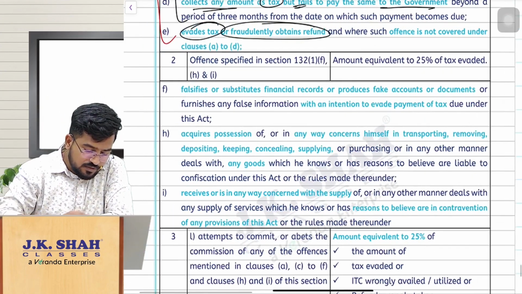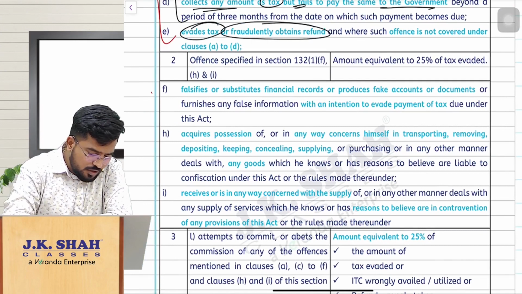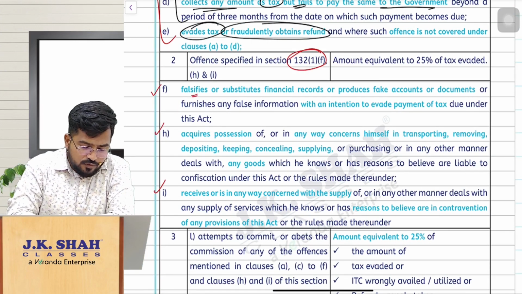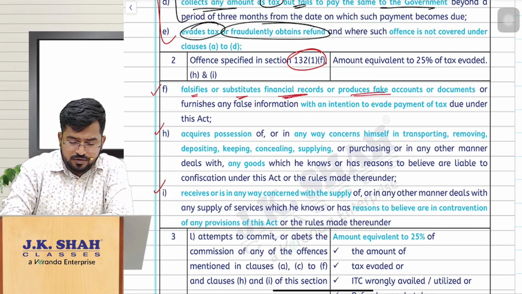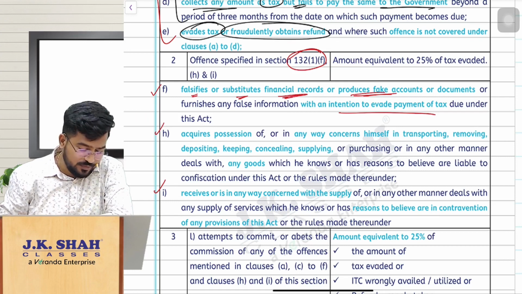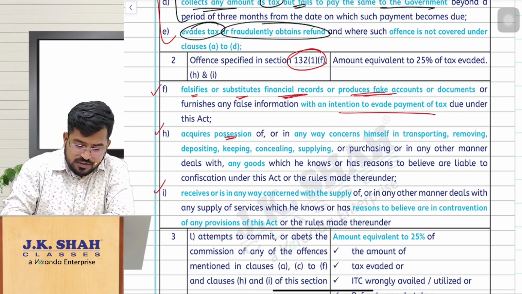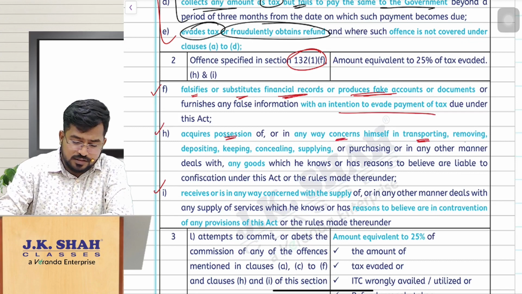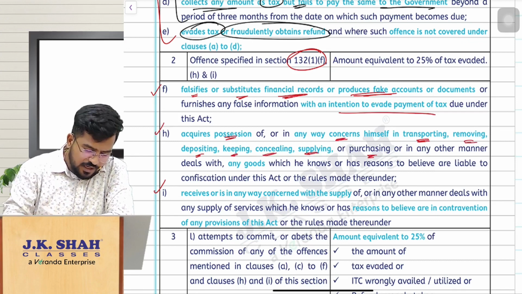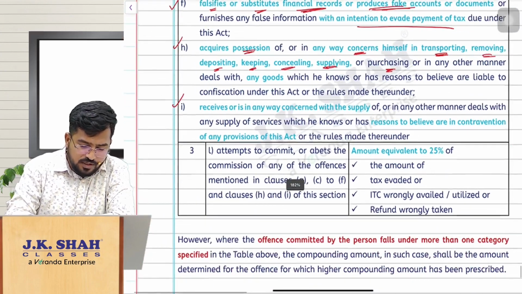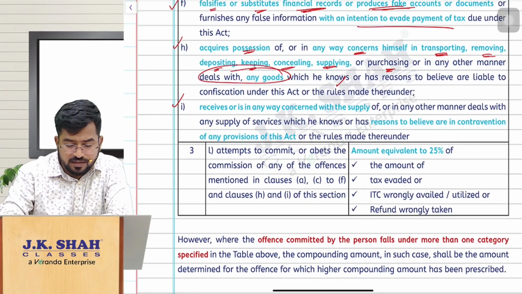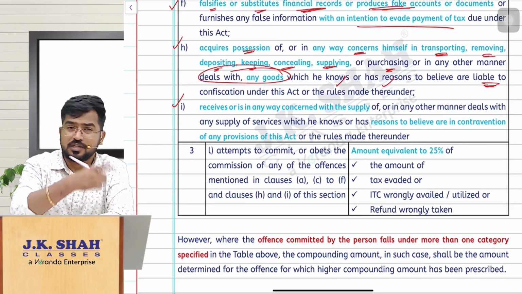There are some other offenses given in clauses F, H, I of section 132 subsection 1. False or substitute financial records, or producing fake accounts with the department, with the intention to evade tax. Or you are acquiring possession, or are concerned in transporting, removing, depositing, keeping, concealing, supplying, or purchasing, or in any other manner dealing with goods, which you know or have reason to believe are liable for confiscation.